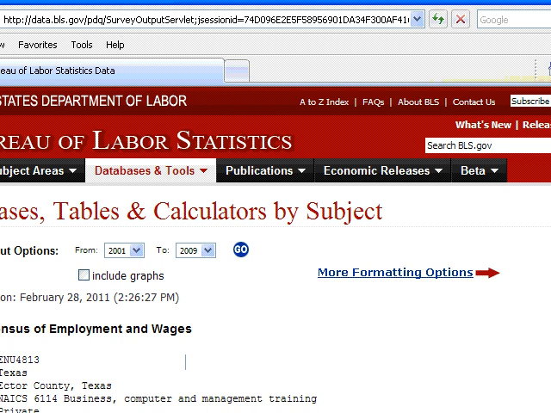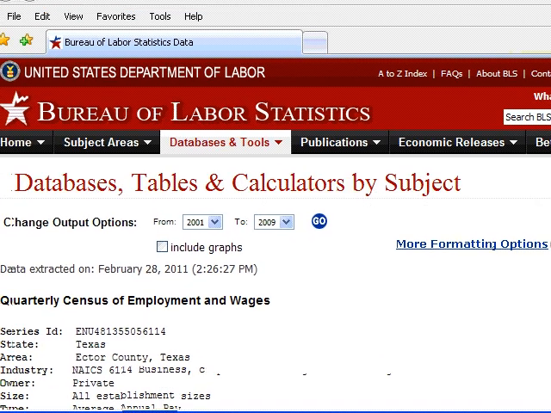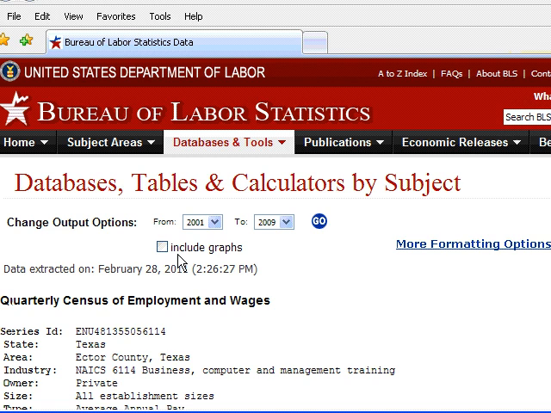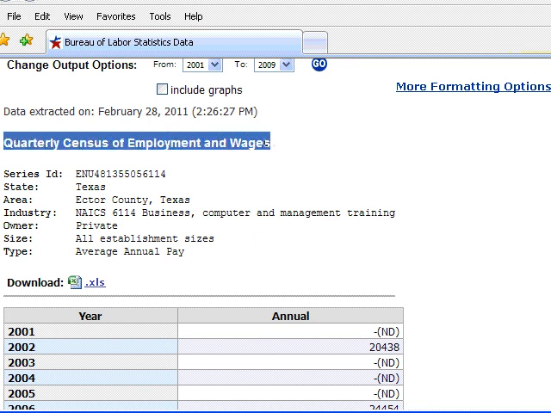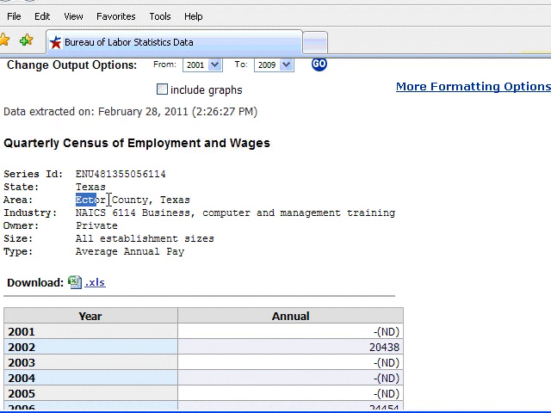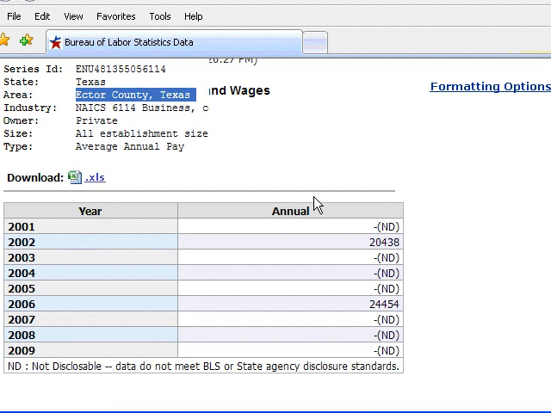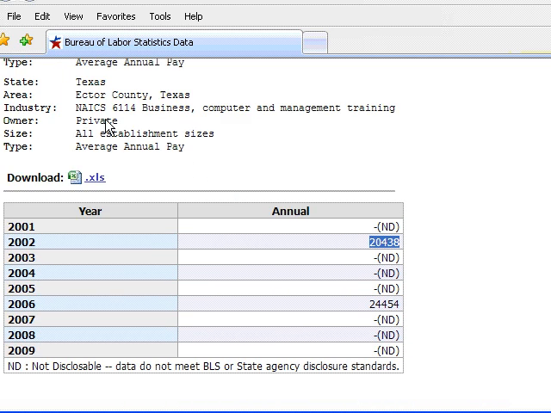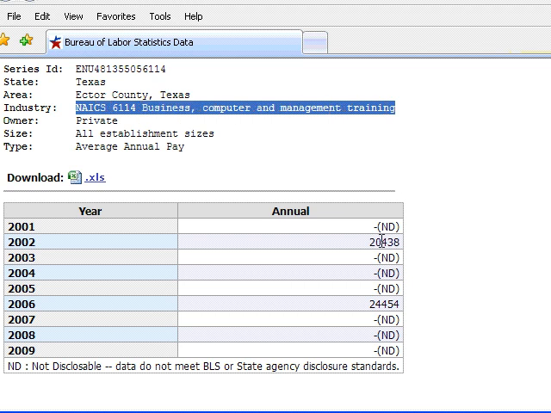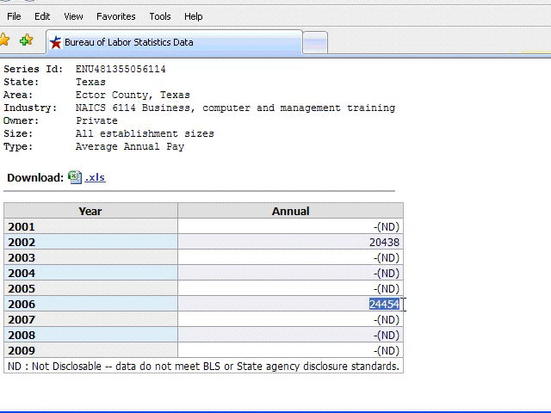And then what it's going to do is hand me a data sheet here. It says, well, let's go ahead and include graphs. I don't know. Well, let's not confuse things. All right, and this is telling me that it went to the quarterly data and wages. It went to Ector County, Texas. All right, and it's telling me that they didn't have any good data for these years, but the salary in 2002 for this code was $20,000. The salary in 2006 was $24,000.